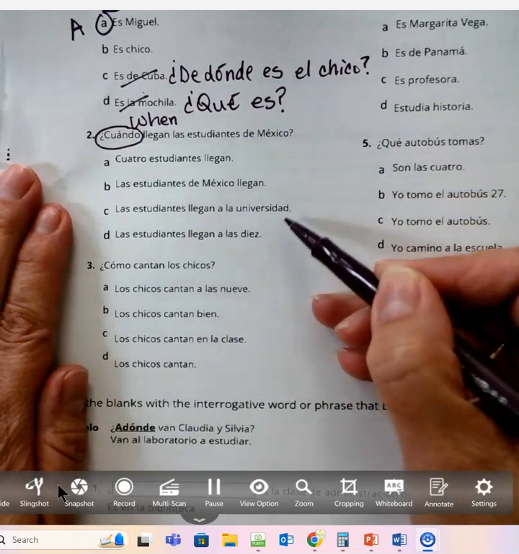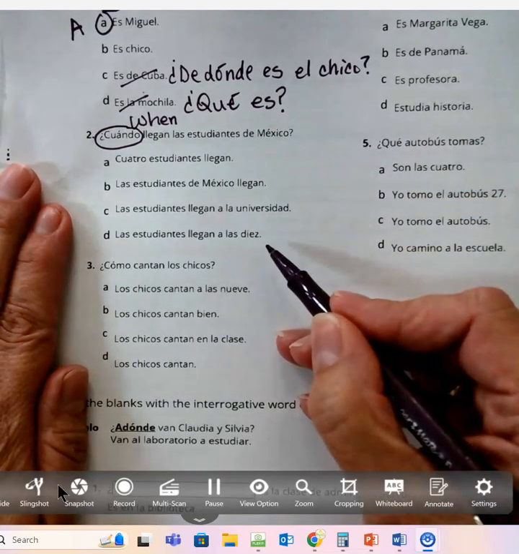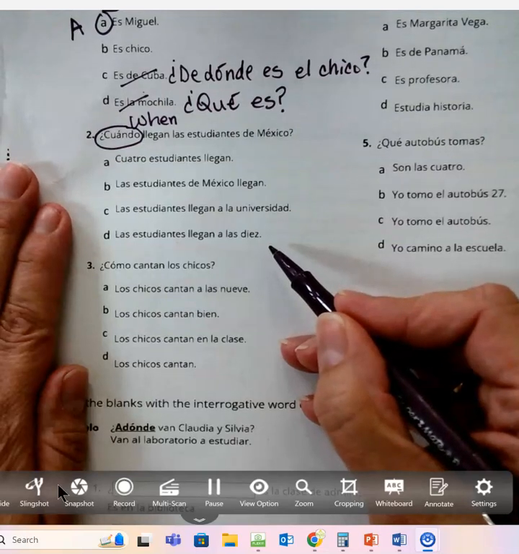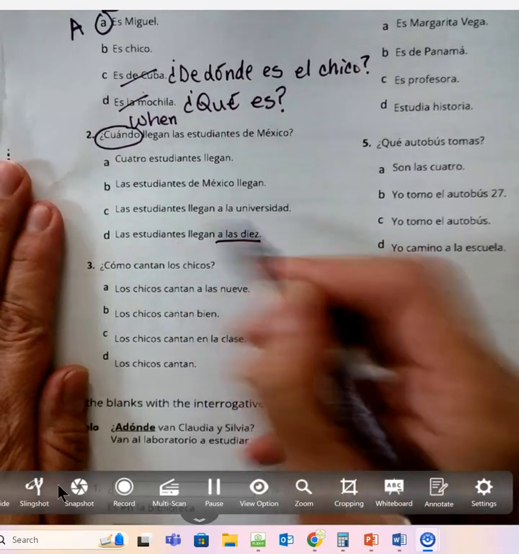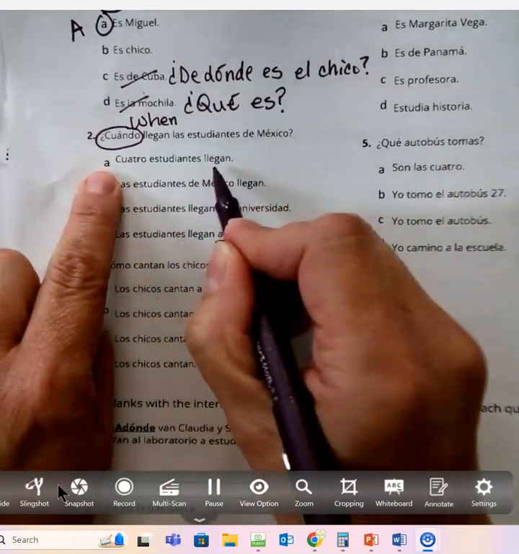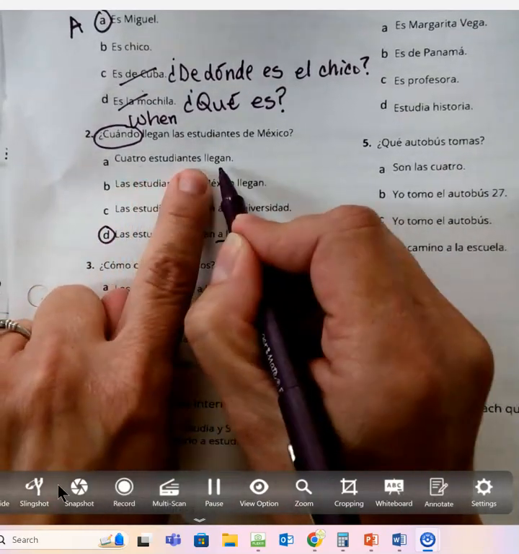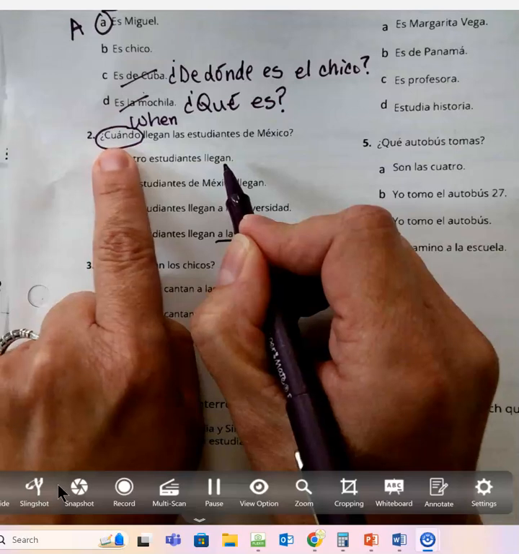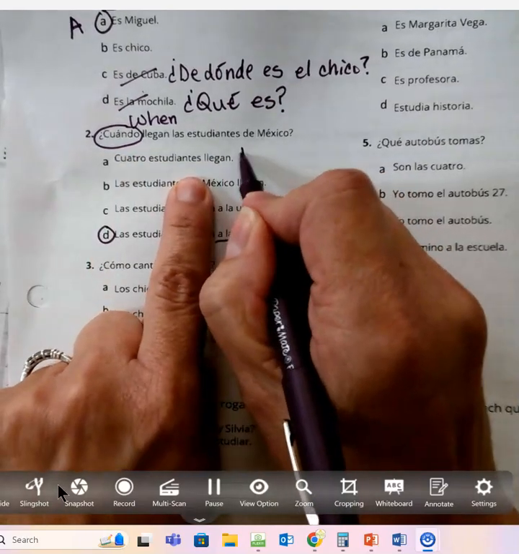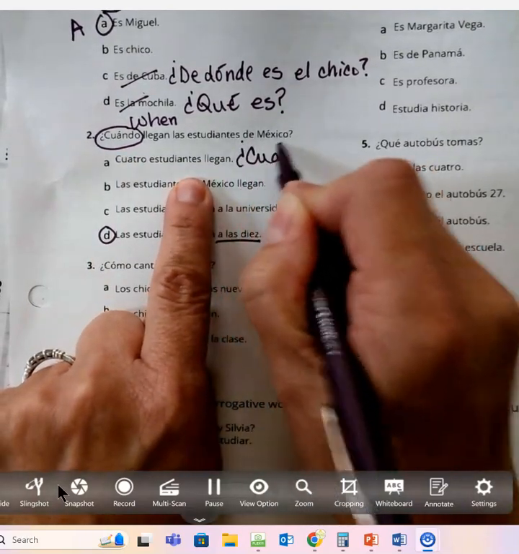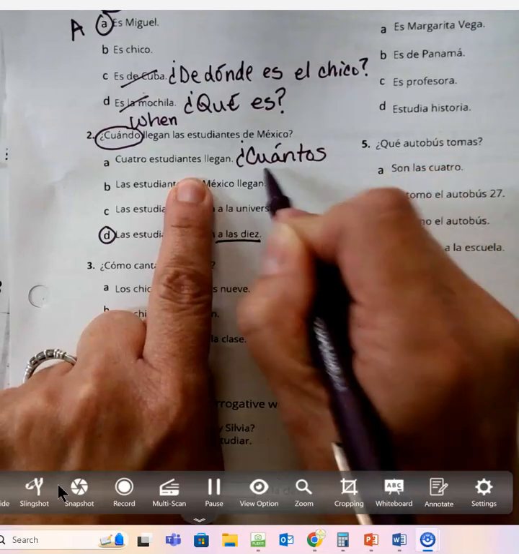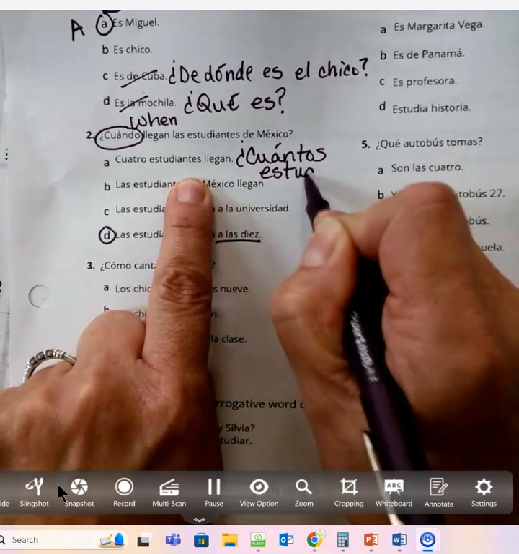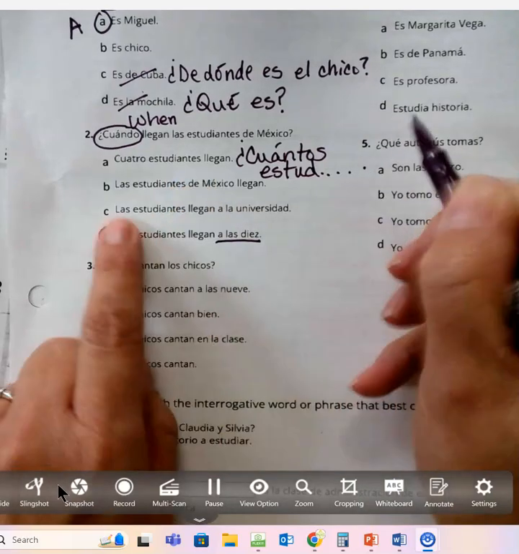Llegan de México, llegan a la universidad, llegan a las 10. Right. At 10 is our answer. Great answer here. 4 students arrive, but that doesn't answer when. That answers how many. That would be ¿cuántos estudiantes, right? How many students arrive?